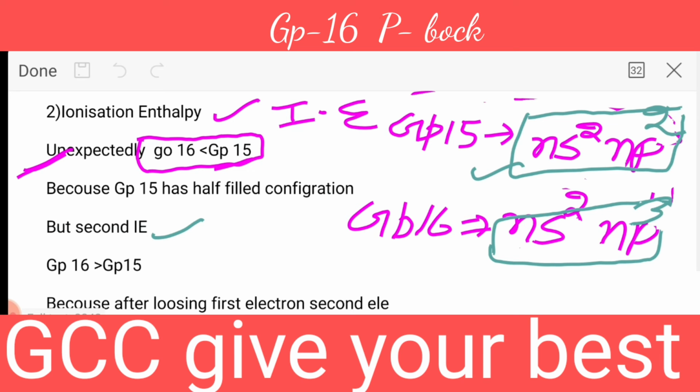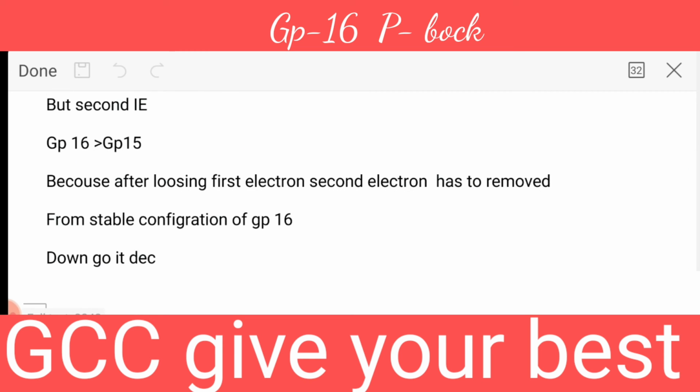So after removal of one electron, group number 15 will not have a half-filled configuration, and group number 16 will acquire the half-filled configuration. Is that clear? That is why the second ionization enthalpy of group number 16 is greater than that of group number 15. I hope you are getting my point.